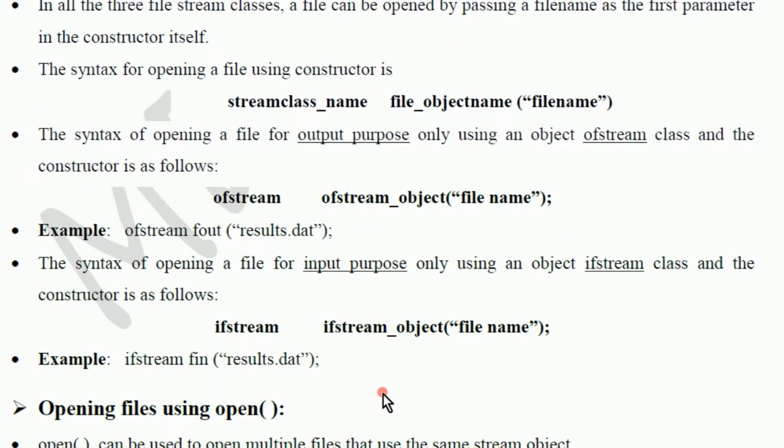The syntax of opening a file. This is for the output purpose, and now the input purpose. As we can see, for output purpose we use ofstream, and for the input purpose we use ifstream. ifstream object, file name. Example: ifstream in("results.dat"). That means for the input operation, the object in is used. We can use any object name, but here the author has used in.